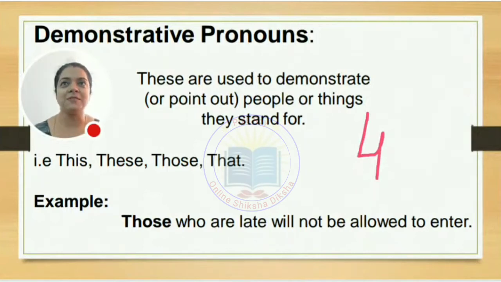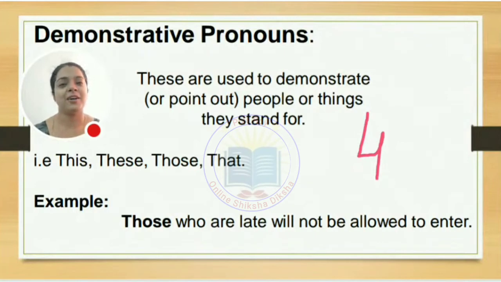You people might have studied the use of this, that, these, those from class KG, if I'm not wrong. So undoubtedly you have learnt about it from the beginning. But always remember, we have to be very careful, because sometimes when we become overconfident, thinking yes, I know the use of this, that, these, those, we commit mistakes. From my experience, students commit mistakes in this one only. Why? Because they are overconfident.